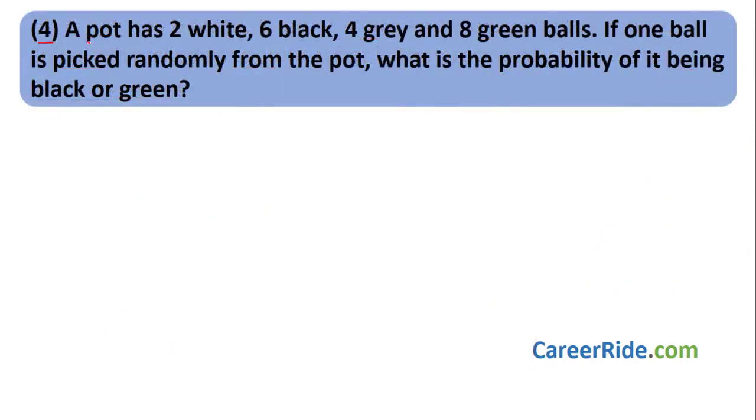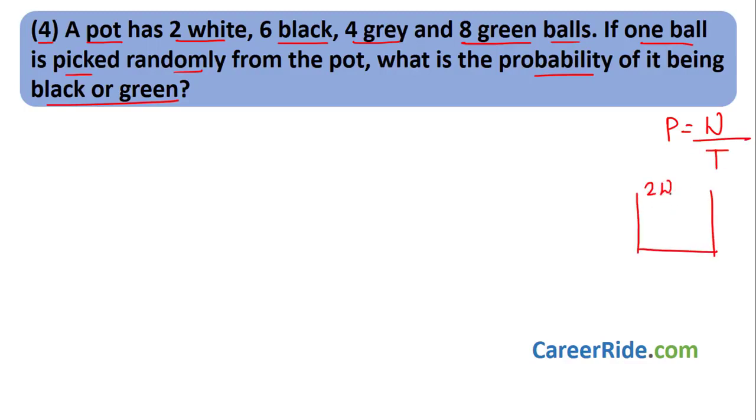Question number 4. A pot has 2 white, 6 black, 4 grey and 8 green balls. If one ball is picked randomly from the pot, what is the probability of it being black or green? Again, extremely easy. Probability is what I want divided by total. There is a pot. There are 2 white balls in it, 6 black balls, 4 grey balls and 8 green balls. What is the total number of balls? 6 plus 2 is 8, plus 4, 12, plus 8, 20 balls in total.